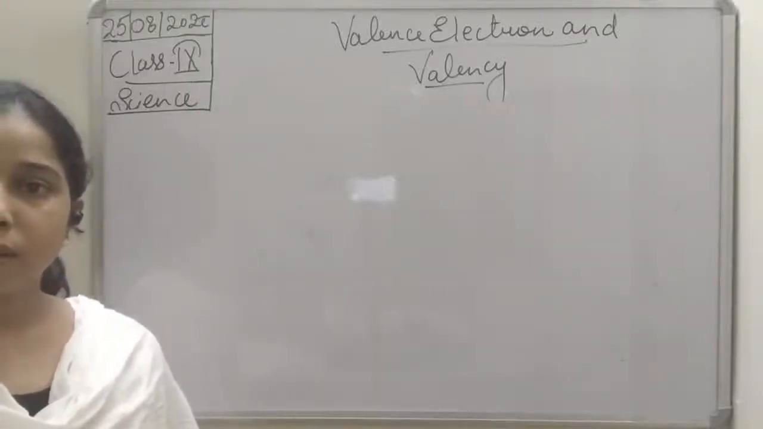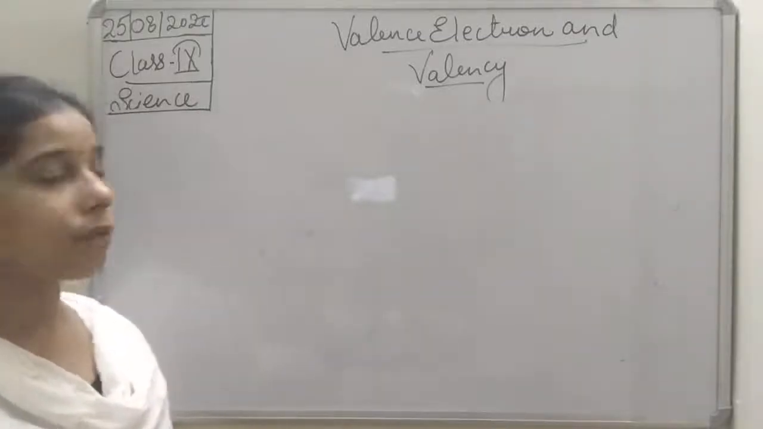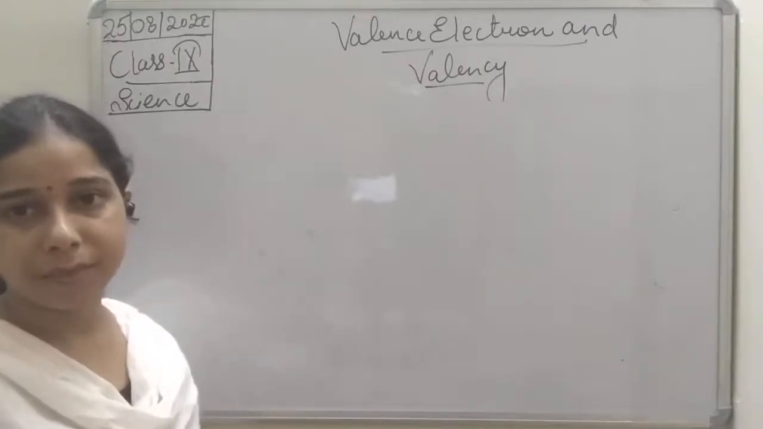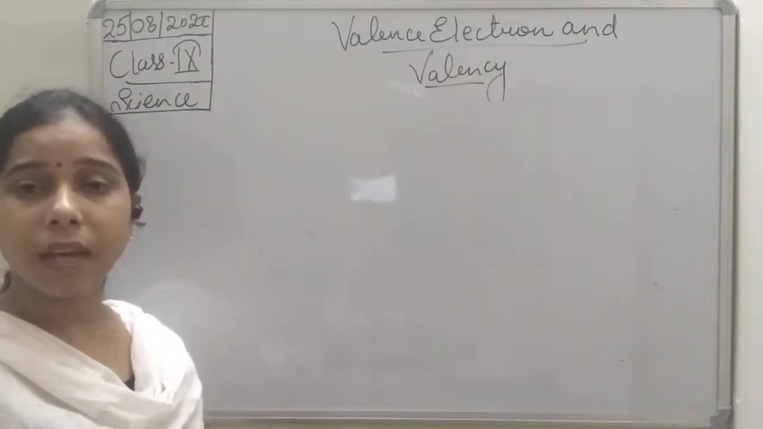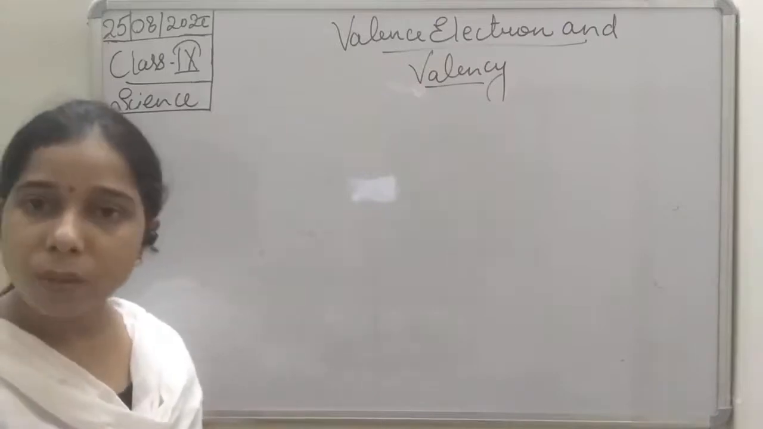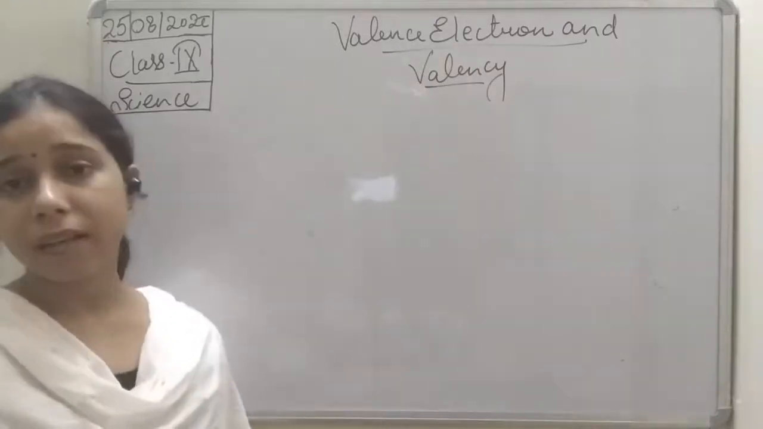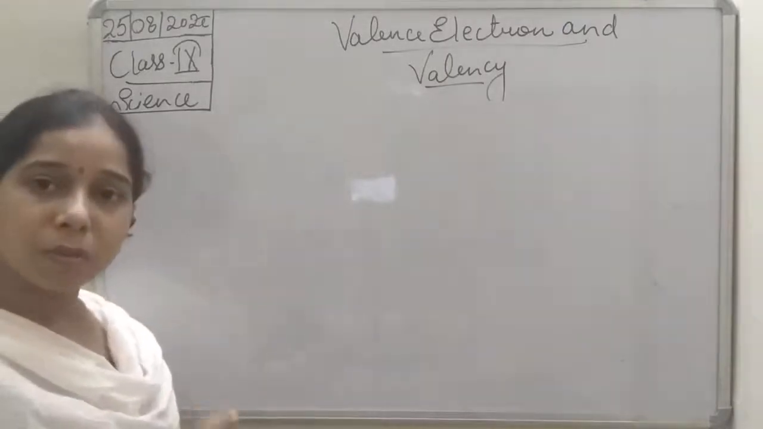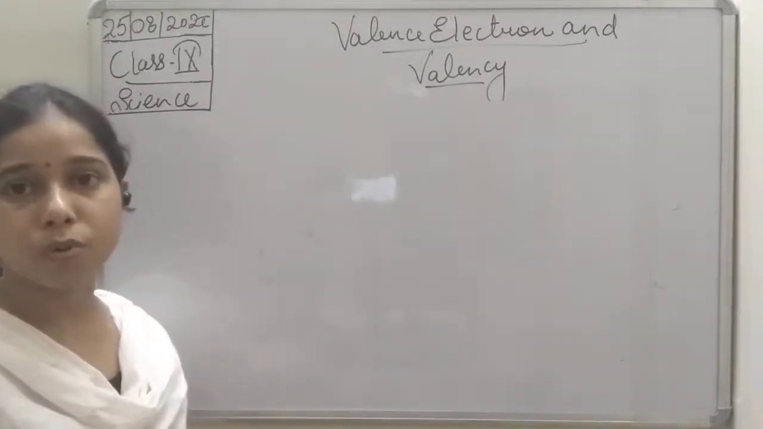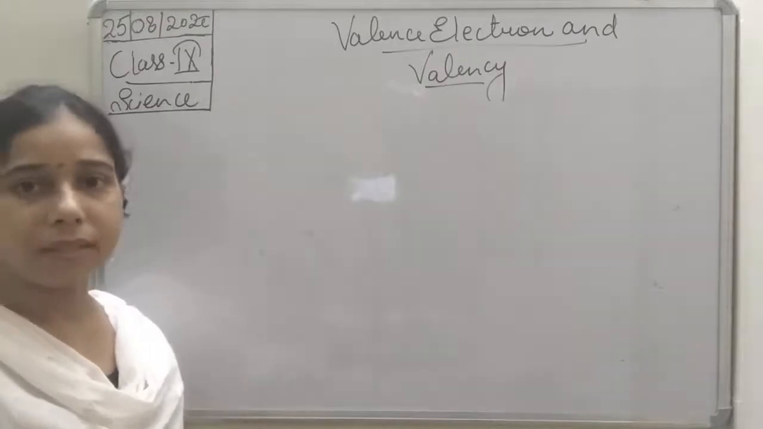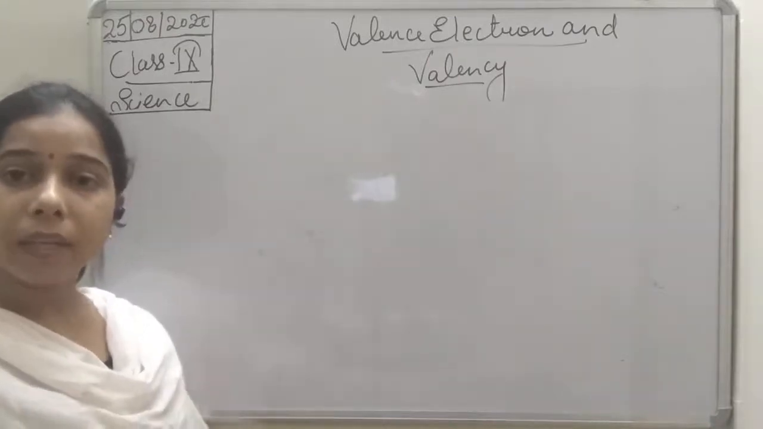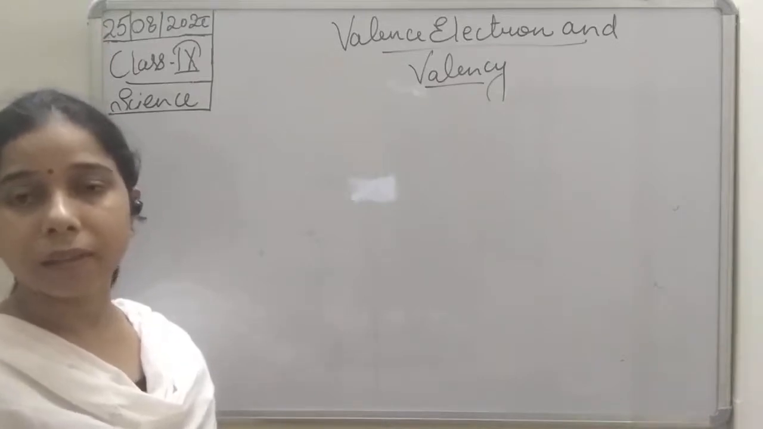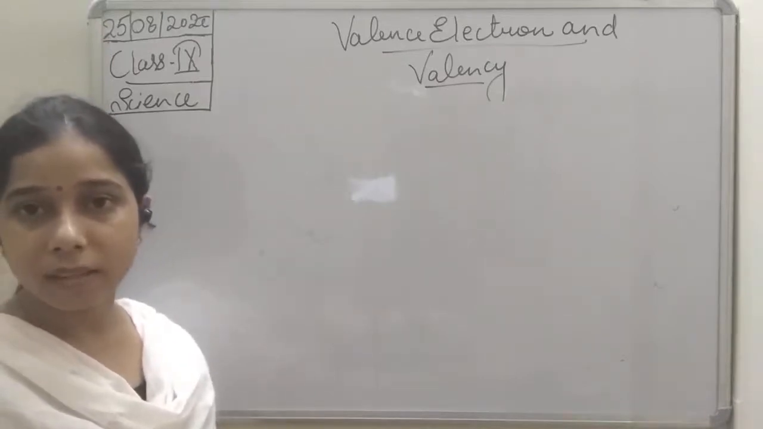Hello students. So in the previous class we were talking about the valence electron and valency. Then we had discussed what a valence electron is. So what is a valence electron, students? It is the electrons present in the outermost shell. That is known as the valence electron. Or we can say the last shell in which the electron enters, that is known as the valence electrons.